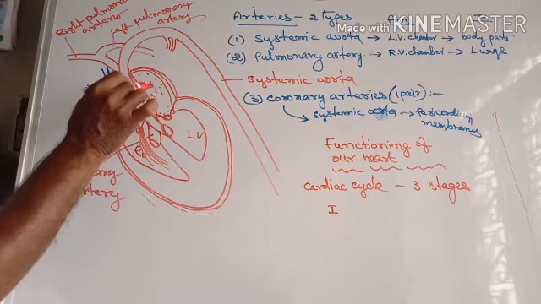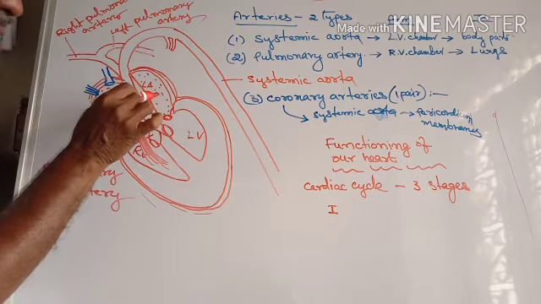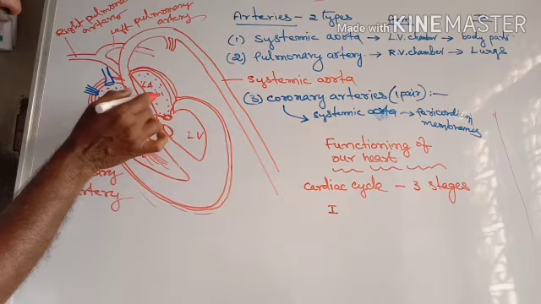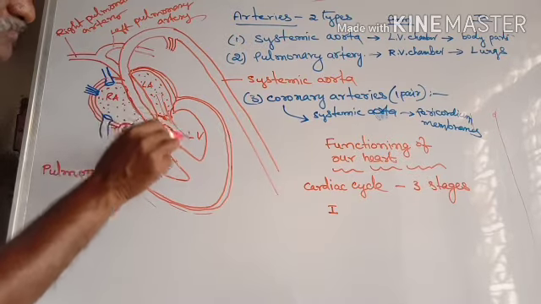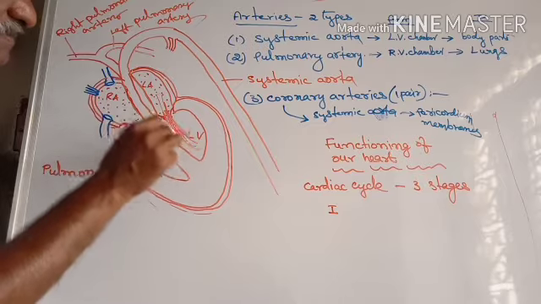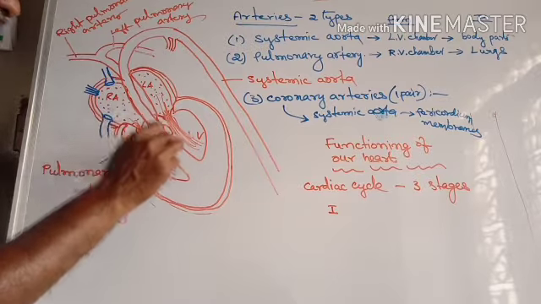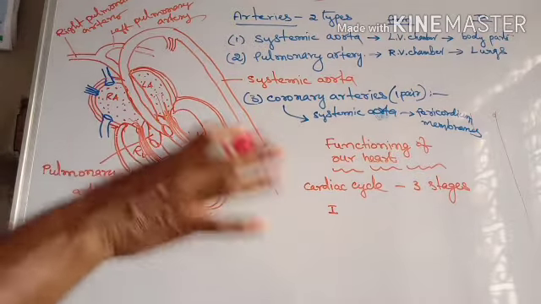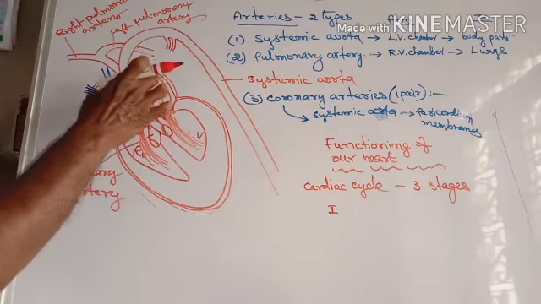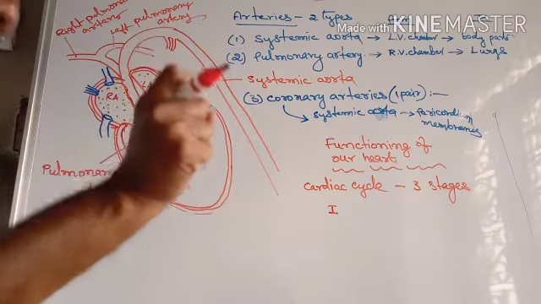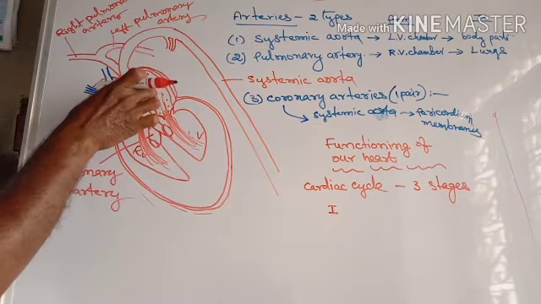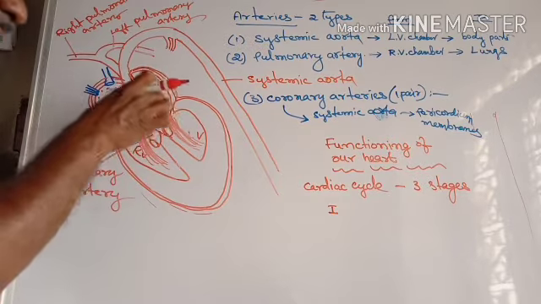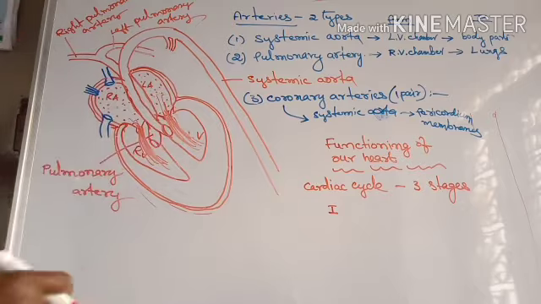At the same time, force is applied on the blood in the left auricle, so it forcefully moves into the left ventricle chamber. That is the first stage: both auricle chambers contract at a time, so the blood forcefully moves into the ventricle chambers.